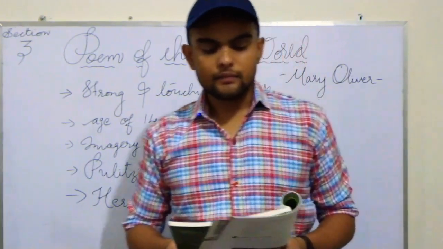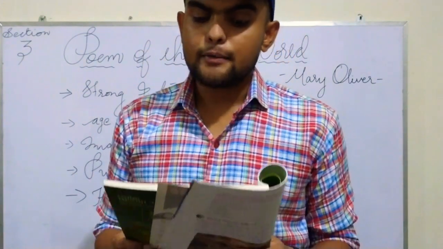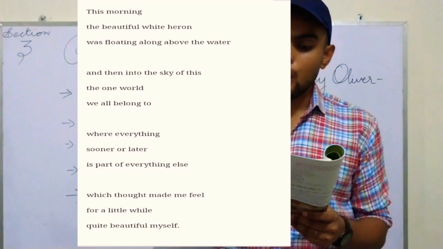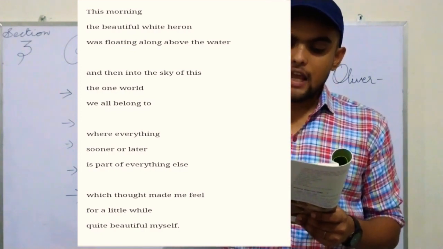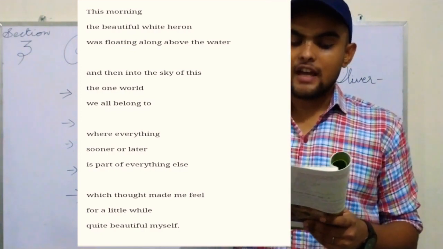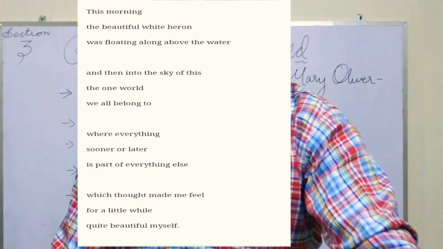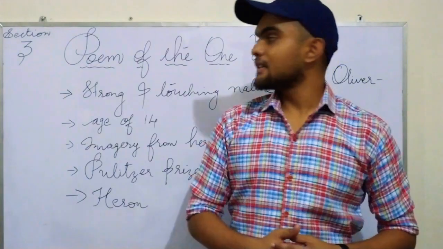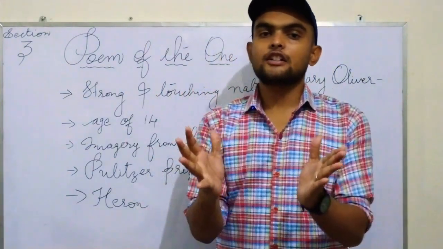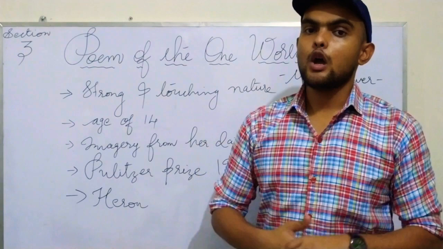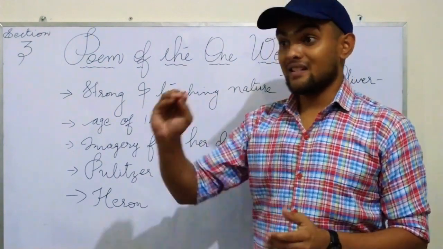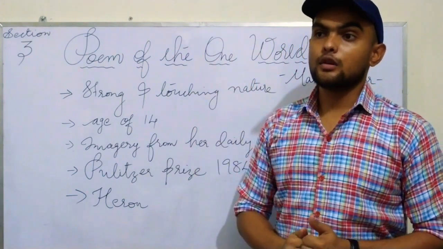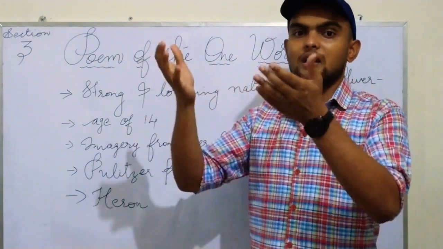Coming to the poem: this morning the beautiful white heron was floating along above the water, and then into the sky of this, the one world we all belong to. Here we will explain the poem. The main character of this poem is a heron. What do you mean by heron? A heron is a bird. That's the main character in this poem. So a heron is a long-legged bird.